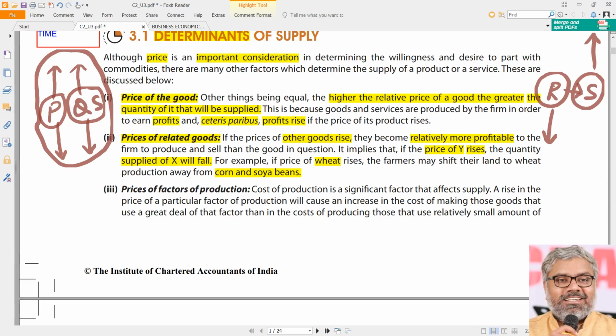So because of which relative prices, again you cannot say liquor is more expensive than sanitizer now, not in that sense. Relative prices, the producer will always look at what is my cost and what is the relative price. If I manufacture some product at 10 rupees cost, and if I can sell it at 50 rupees, I am making 40 rupees profit. That's a huge percentage of profit for me.